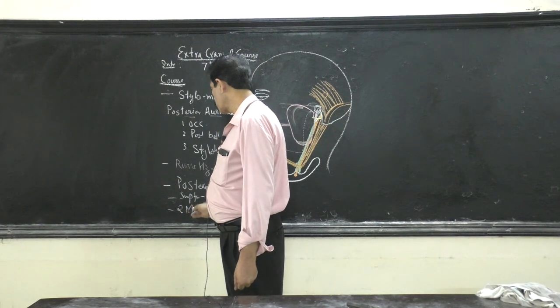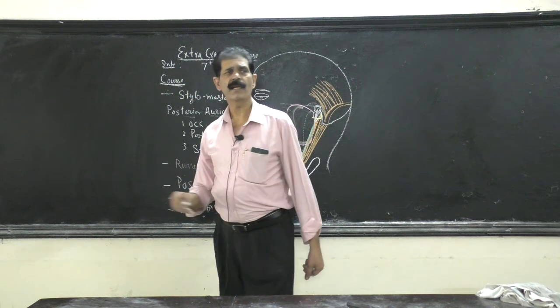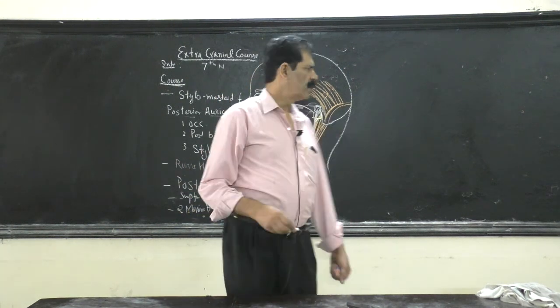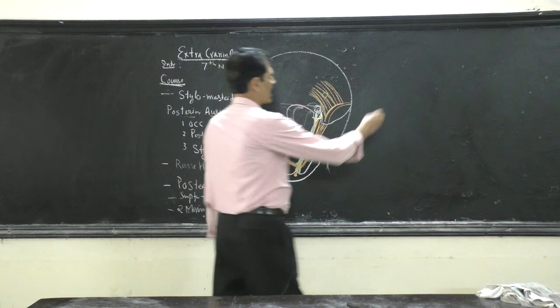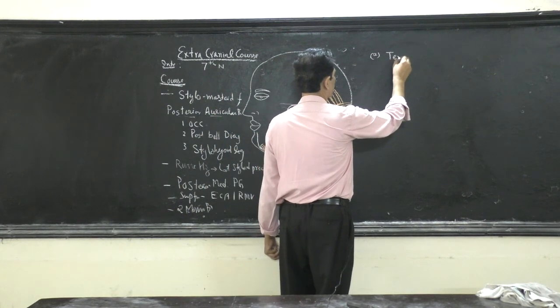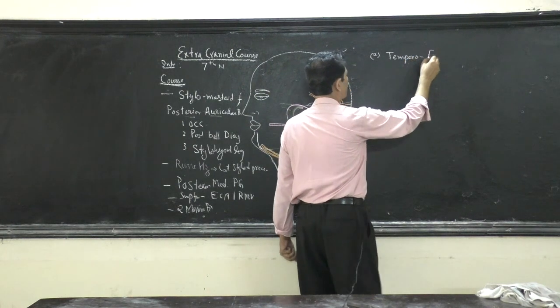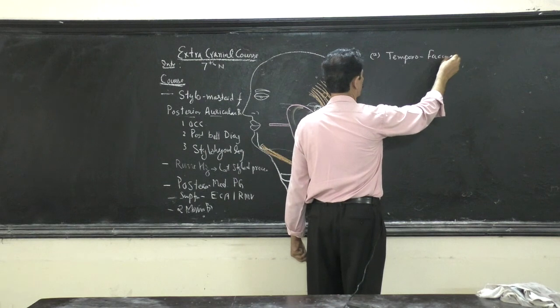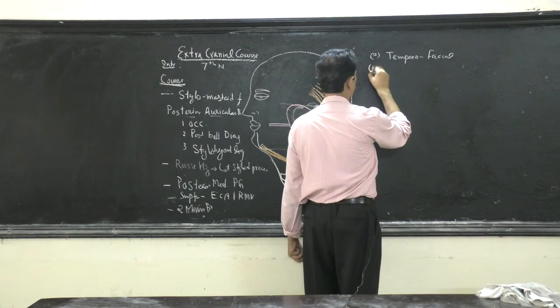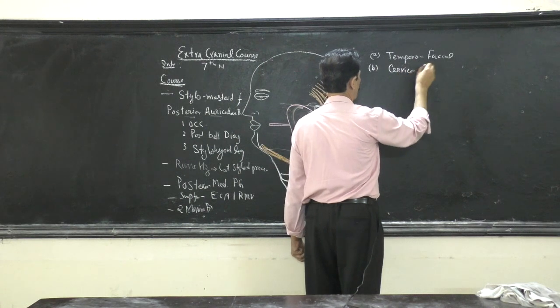Two main branches in the substance of the gland. The names of these branches are: one is called temporofacial, and the second branch is the cervicofacial.